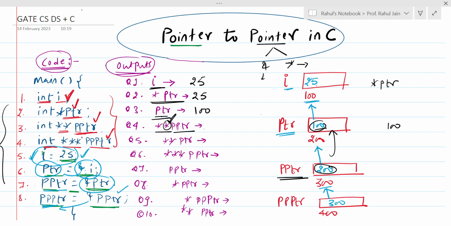Now we again have one more star. It means that we are again asking the value at 100. What is value at 100? 25. So it will give me 25 as an output.